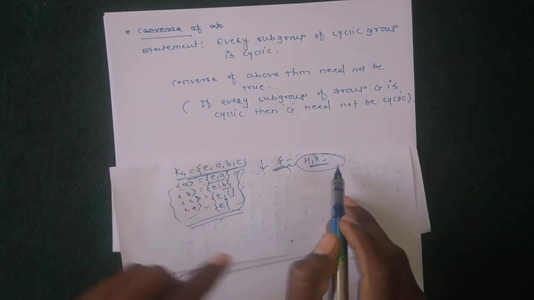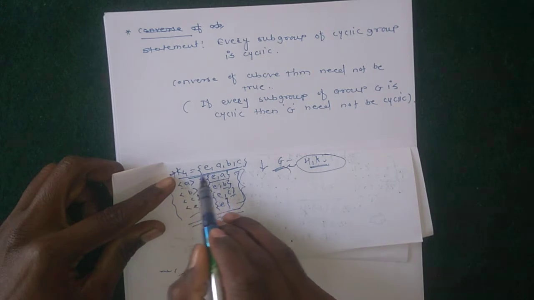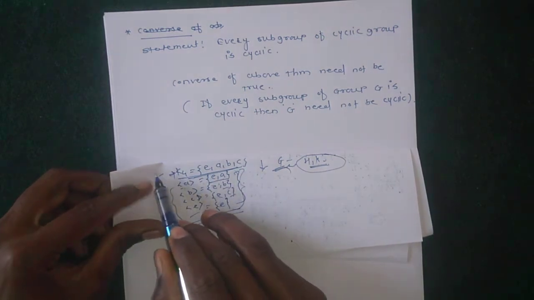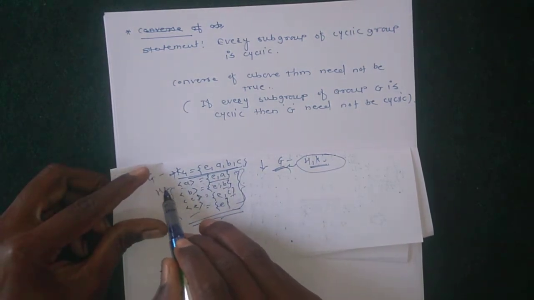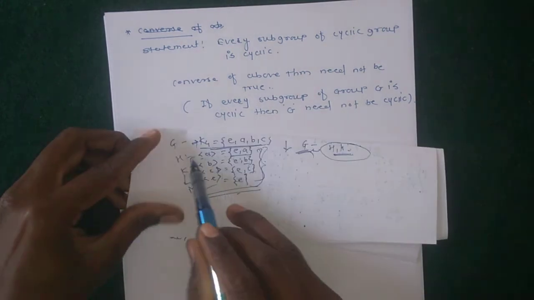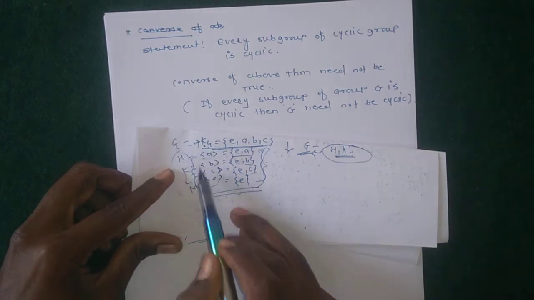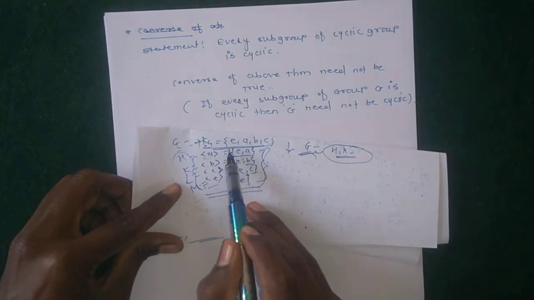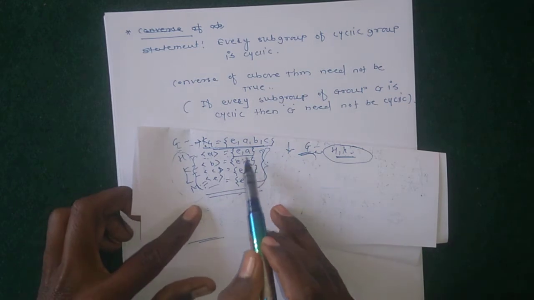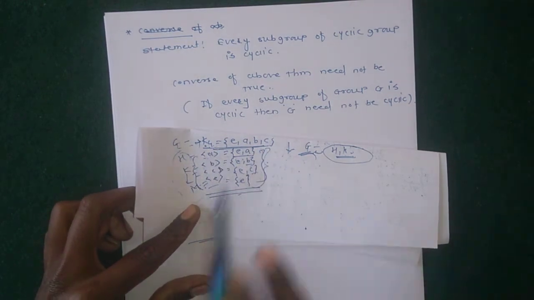So the counter example is the K4 group, K4 equal to E, A, B, C. This is G, and these are the subgroups H, K, L, and M. This group has 4 subgroups, all cyclic, but K4 is not cyclic.